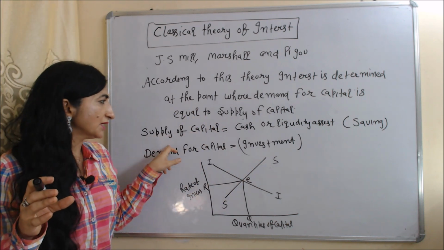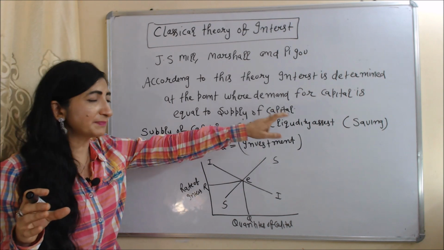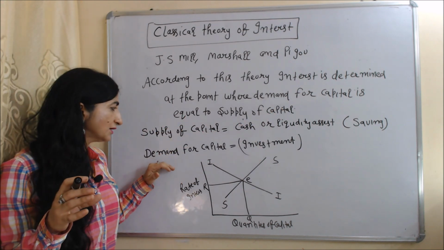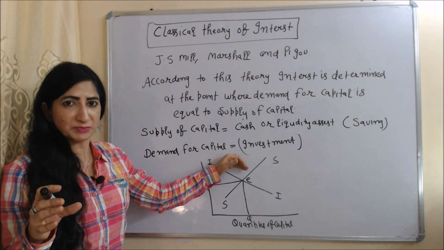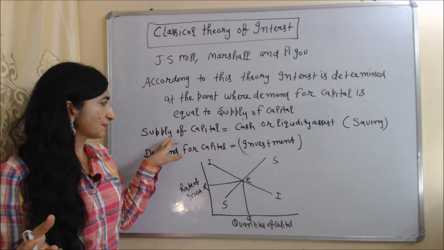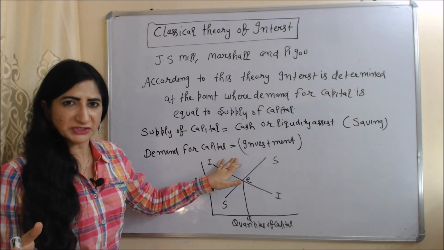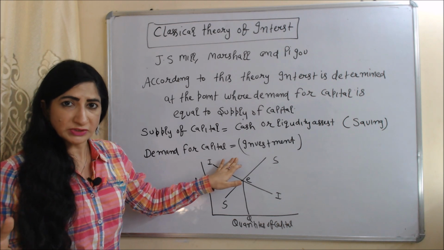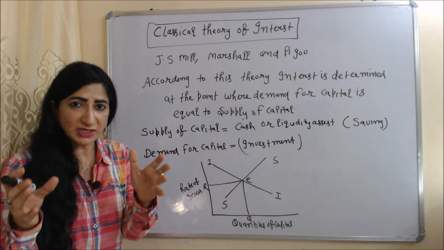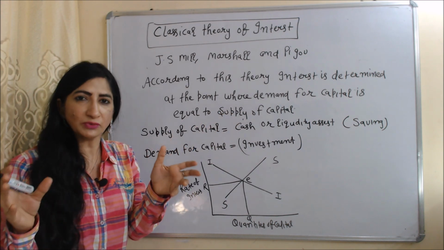Supply of capital means cash or liquidity, and supply of capital depends on saving, and demand for capital depends on investment, means we demand capital for investment purposes. That's why we can also say that according to this theory, interest rate will be determined at the point where saving and investment are equal to each other.